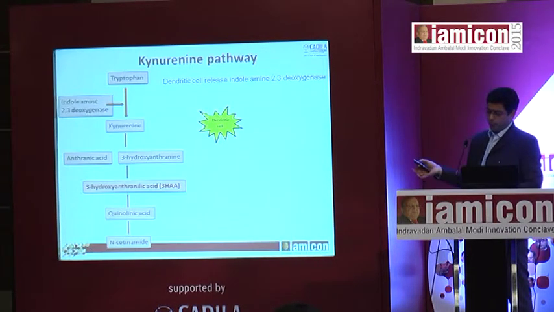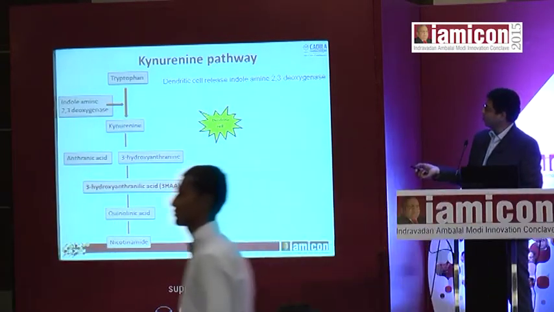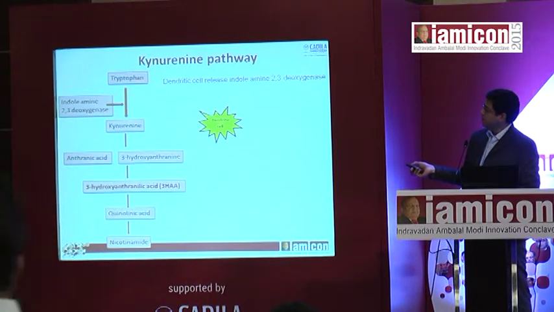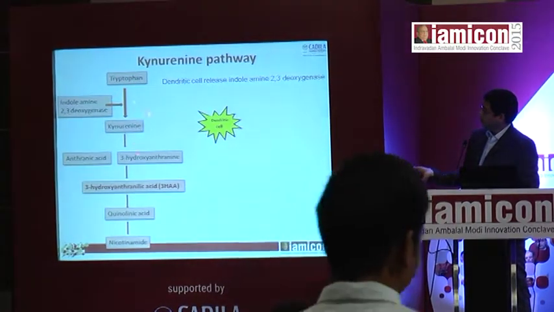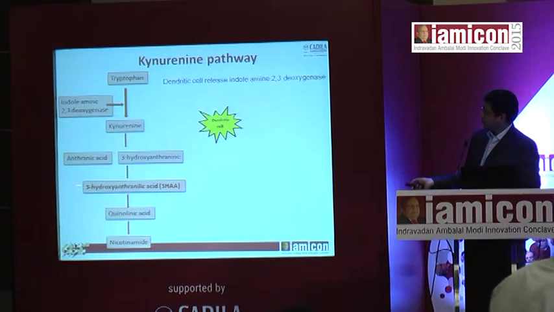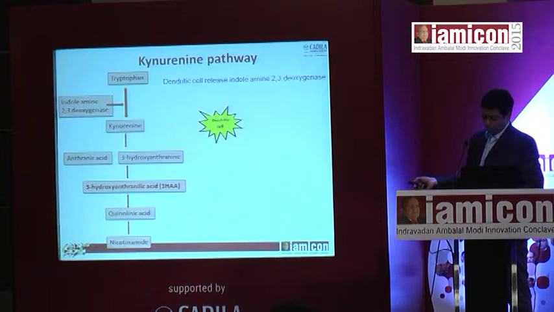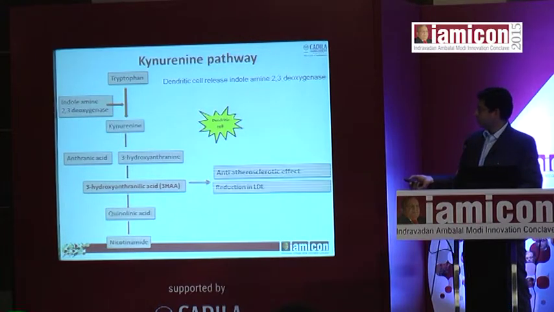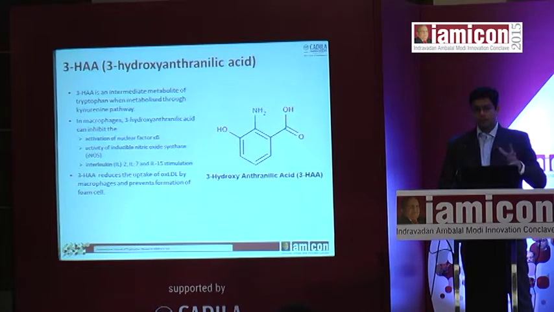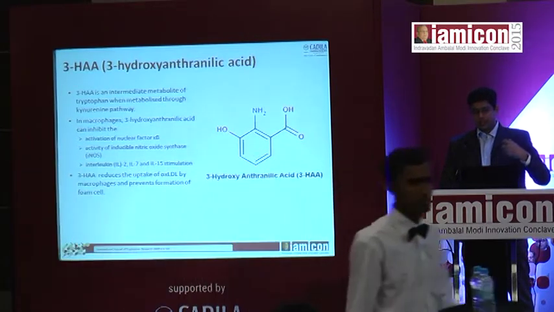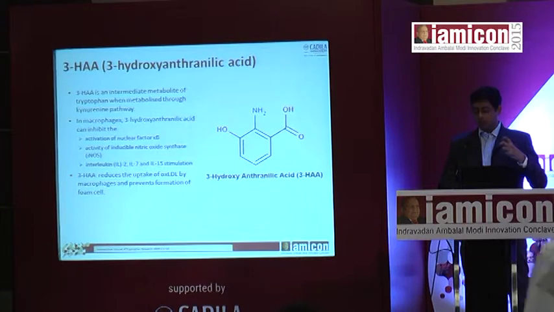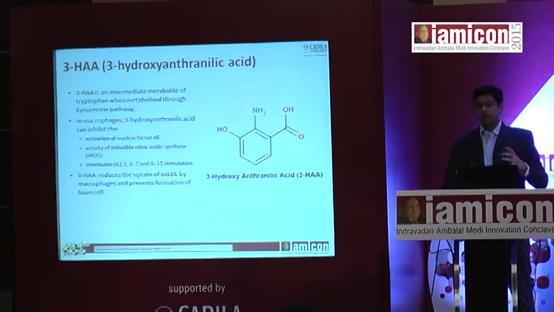The second protective pathway that we are talking about is the kynurenine pathway. So tryptophan is an amino acid. By one method, it gets converted into 3-hydroxyanthranilic acid, that is 3-HAA. It has been shown to have anti-inflammatory properties. They did a very interesting study in mice, where they injected this 3-hydroxyanthranilic acid, and they actually were able to show that it regresses the atherosclerosis.